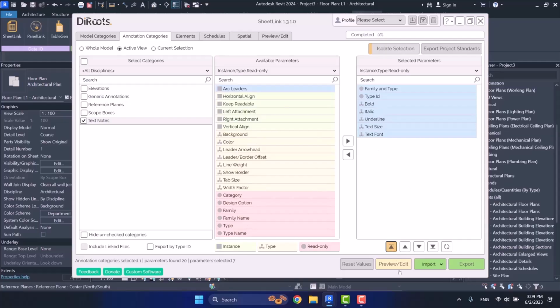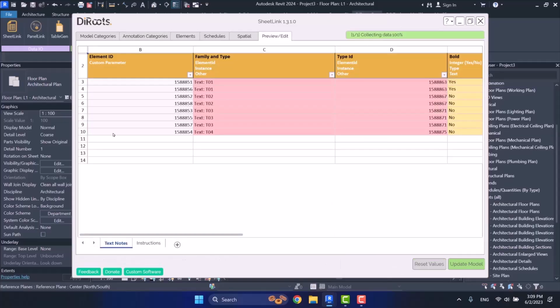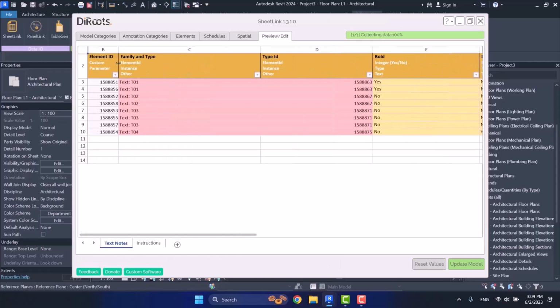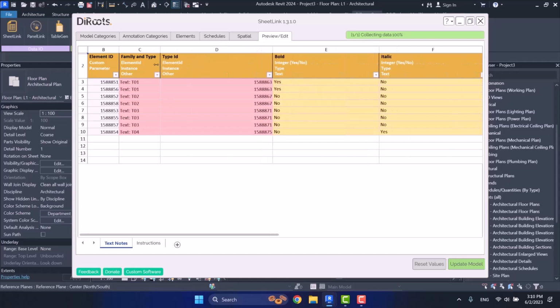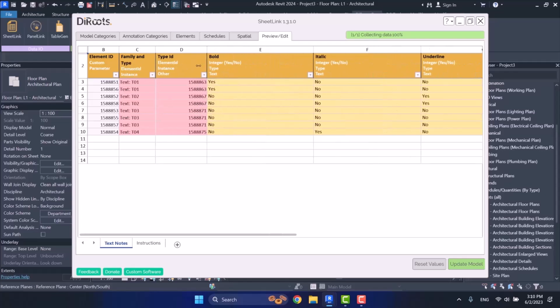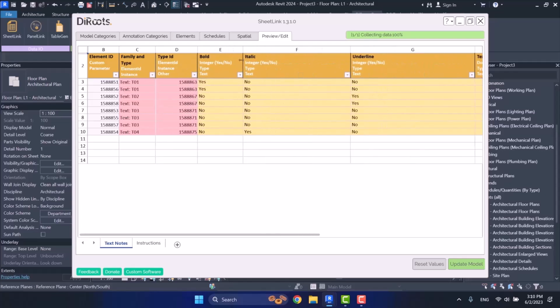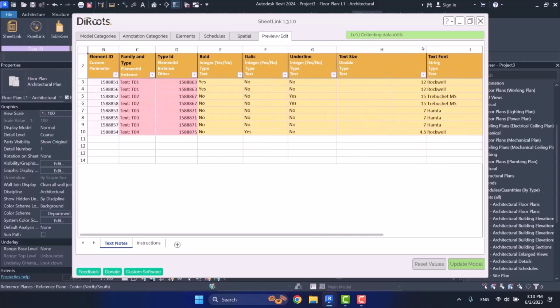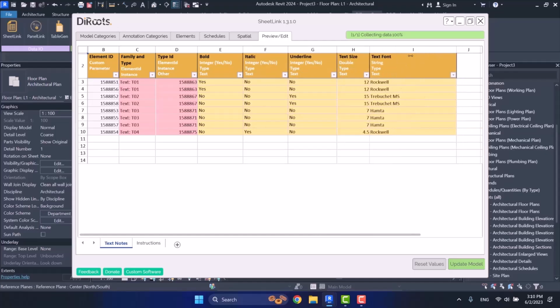And then I get a preview again. As we talked about it, it also shows element ID too, but it categorizes it based on element ID. It doesn't categorize it based on type ID because I have chosen type ID myself as a parameter.